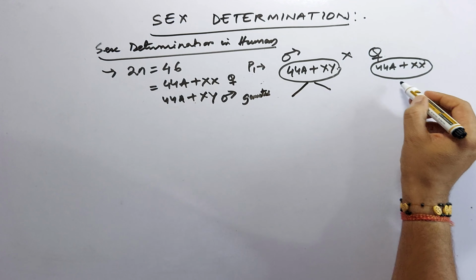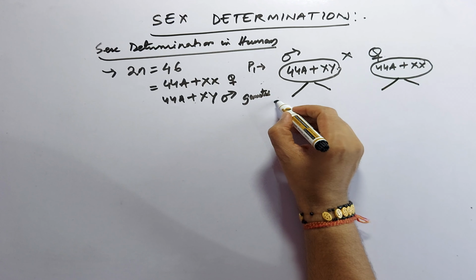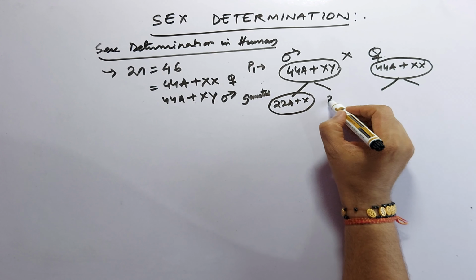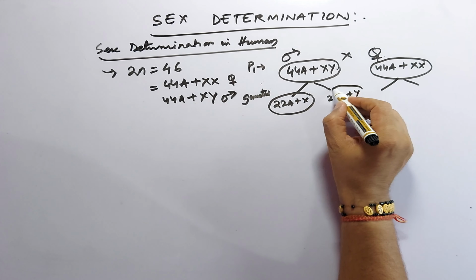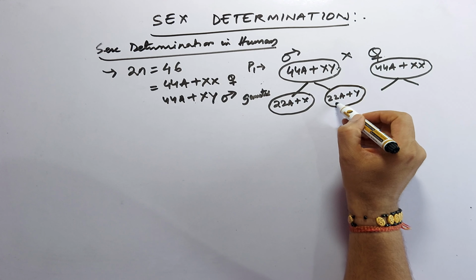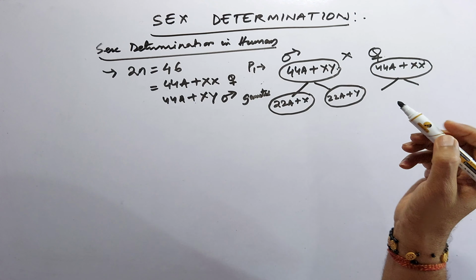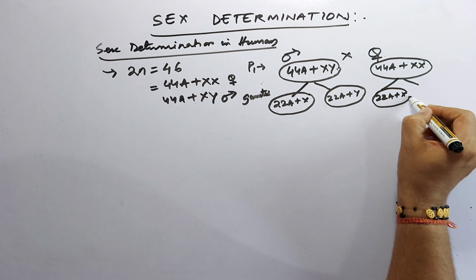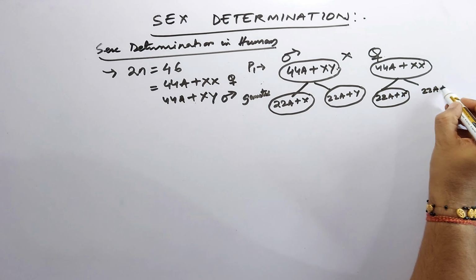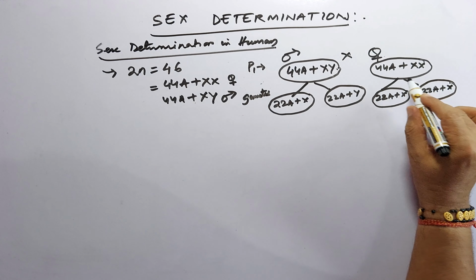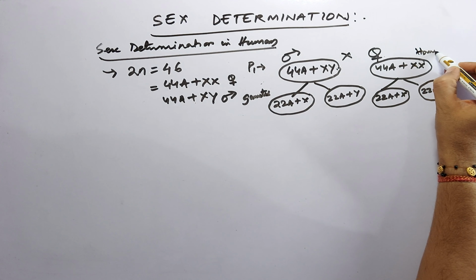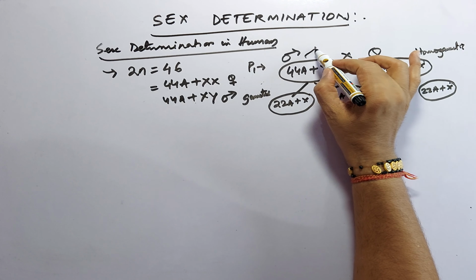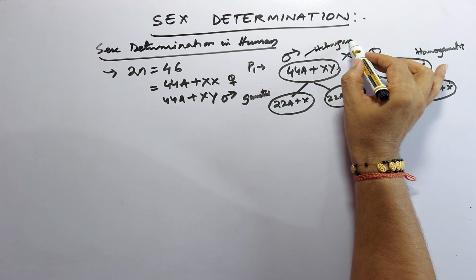The father will give two types of gametes, 22 autosomes plus X and 22 autosomes plus Y. This is heterogamety, two different types of gametes, and the mother gives 22 autosomes plus X. This is homogametic. Homo means same, gametic means gametes.